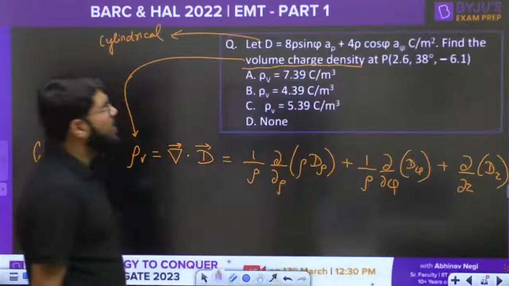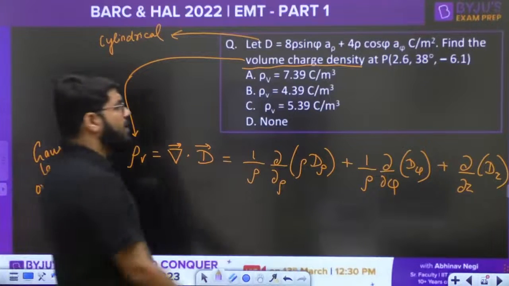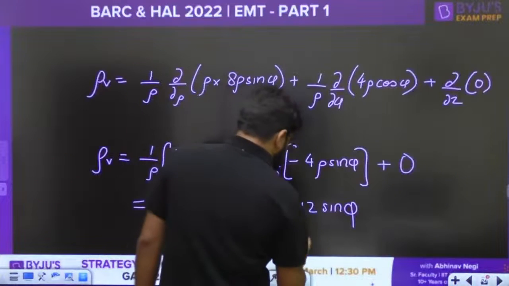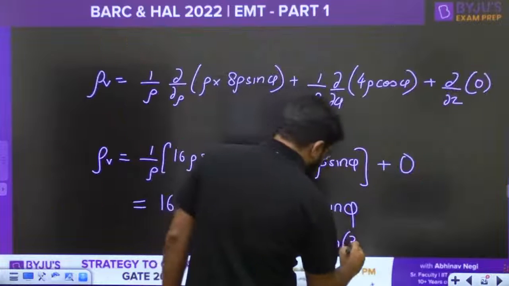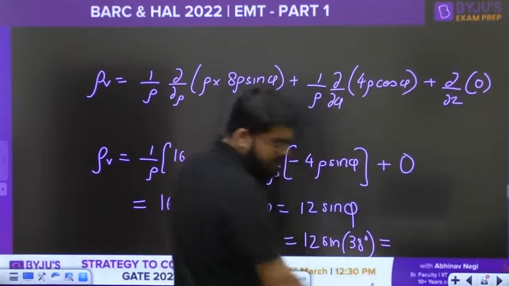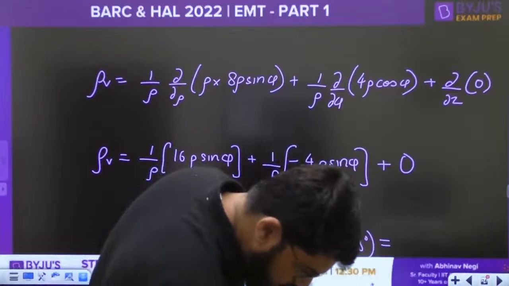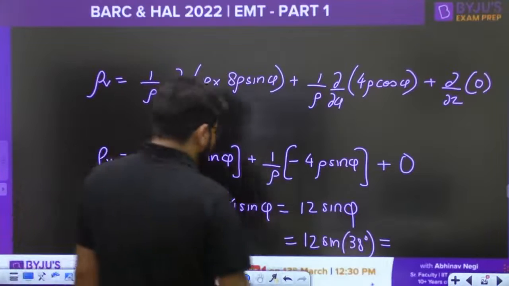Now we need the value at the given point, so this is the value of phi that you need to use here. So this is going to become 12 sin, how much is the degree? 38 degrees. 12 sin 38 degrees. Yes guys, close the answer, turning out to be 7.38.